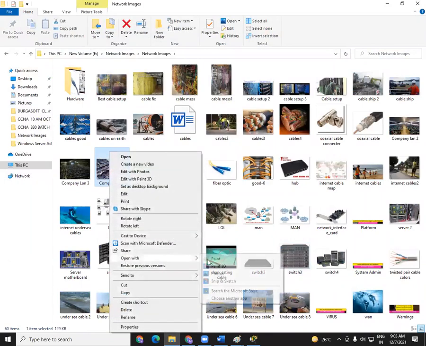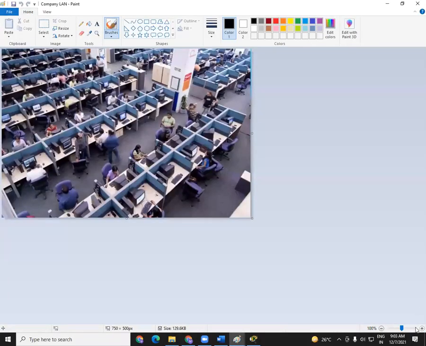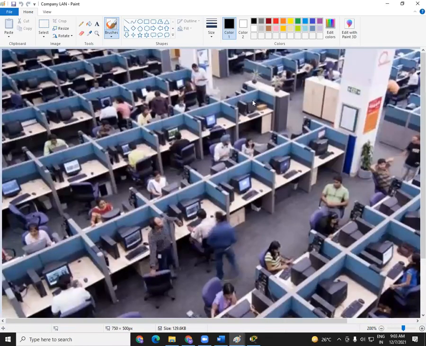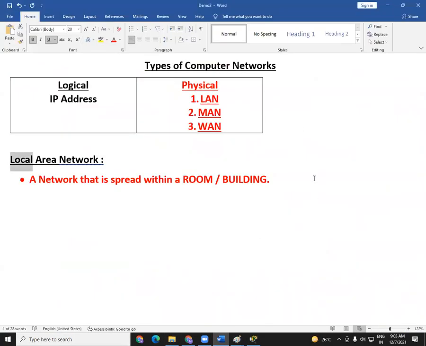Here also you can see all the people are sitting within a room or within a hall. So this also comes under a local area network. So the devices which are connected or which are present within a room or a building is called a local area network. Okay. So what devices will be there in a local area network?